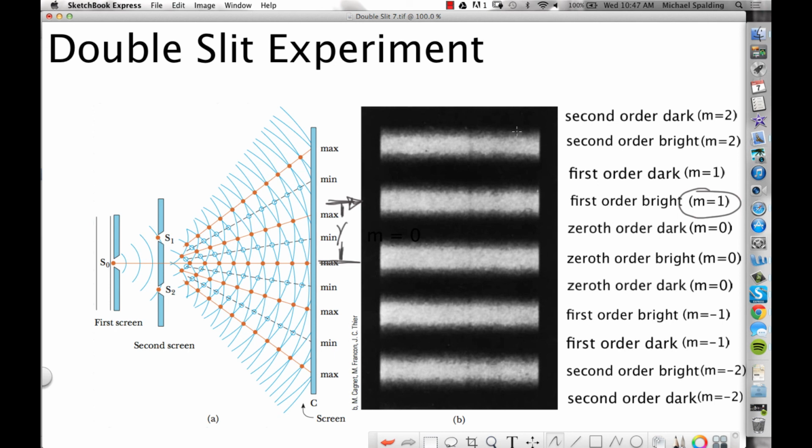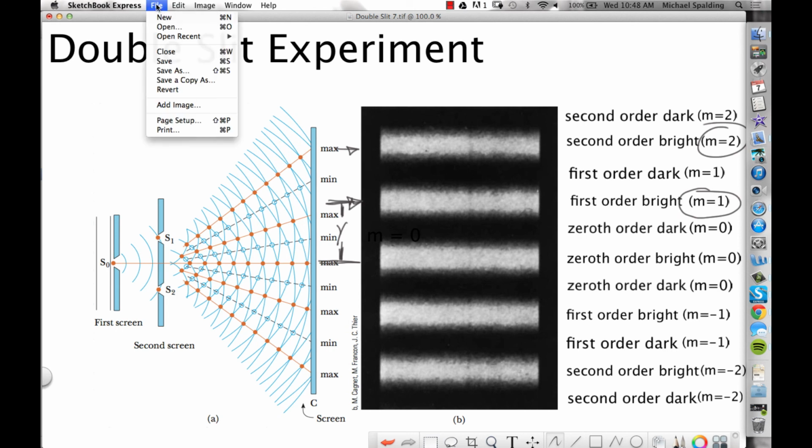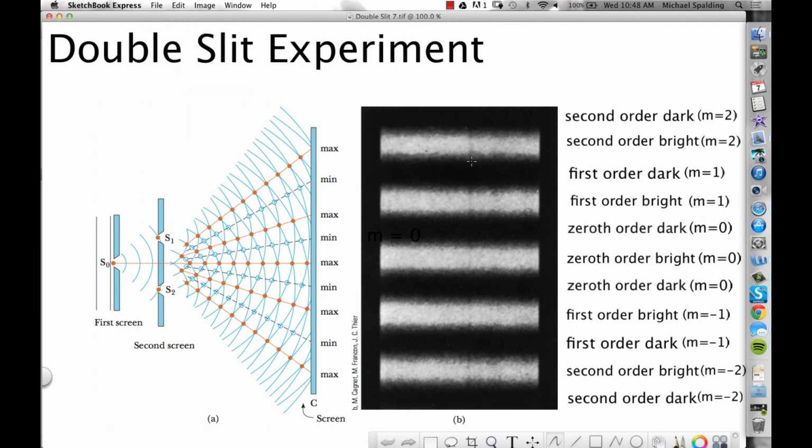What if they're talking about second order bright? Second order bright would be this second bright right here. This dude right here is m equals 2 for bright. The only tricky thing here is that there are two 0th order darks. This guy is called the 0th order dark, and then this guy is the 0th order dark. That make sense? And the pattern going up is the same as the pattern going down. All right? That's the double slit experiment.